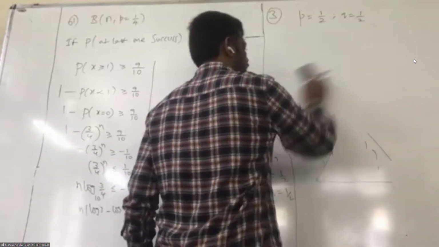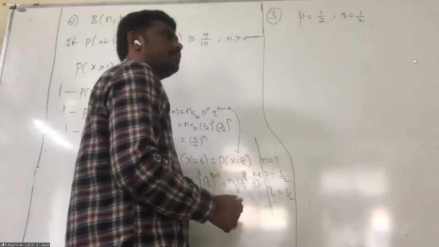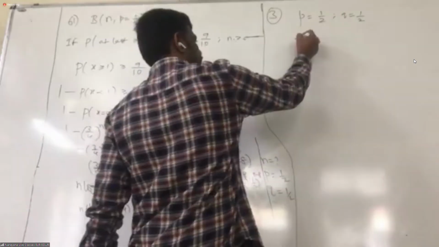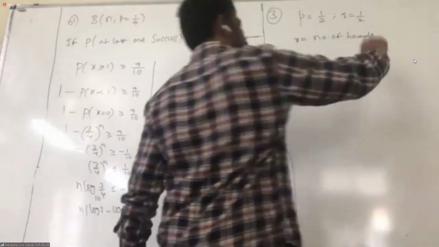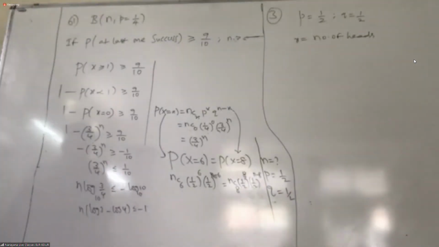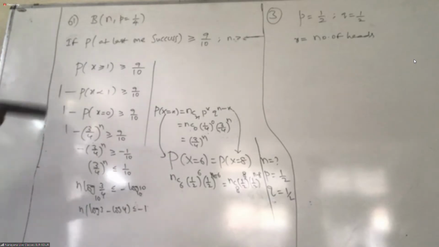Okay, leave it. Now, what is your success? X is nothing but the number of heads. First we have to write what X is.